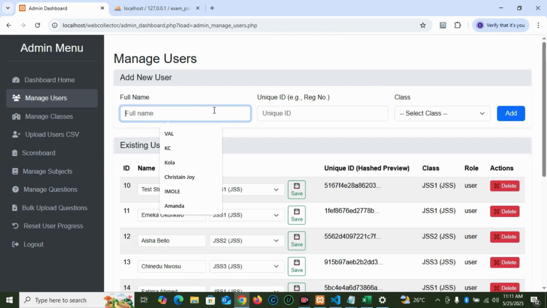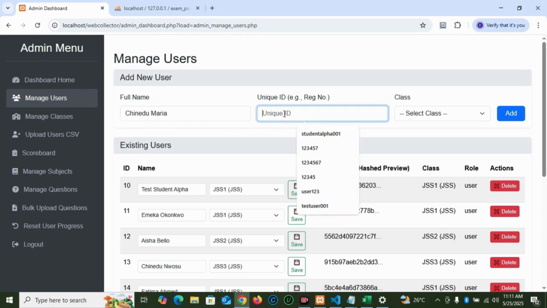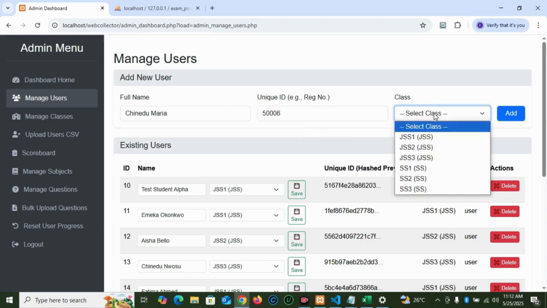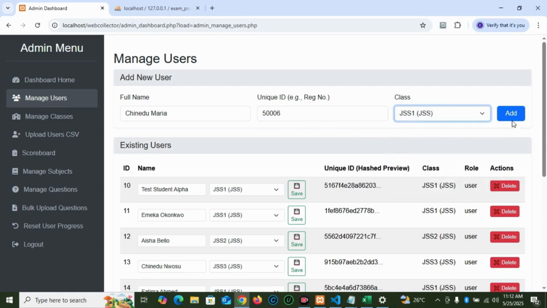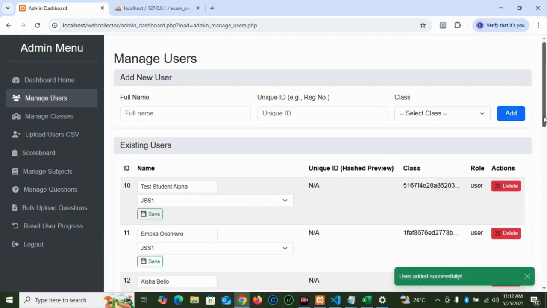For instance, if I want to enter a student named Chinedu Maria, with unique ID 009, and child ID 5006, then select the class, maybe JSS 1, and click add, it's added. You can see now the list has been updated.